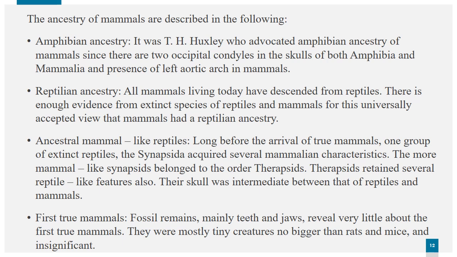Now, it is hard to realize, but many mammals have evolved from reptiles. There is enough evidence to prove this reptilian ancestry, such that the primitive old mammals and living reptiles have close resemblances in their anatomical features. The ancestral mammal-like reptiles and first true mammals show and acquired several mammalian characteristics such as teeth and jaws and many more.